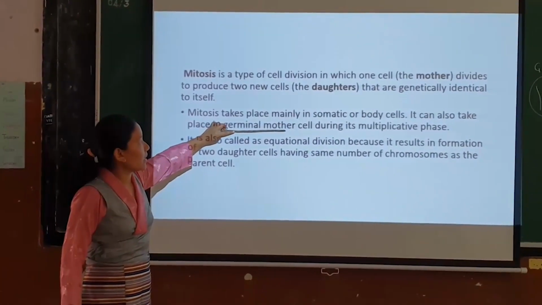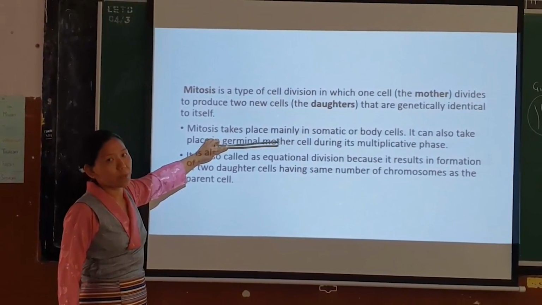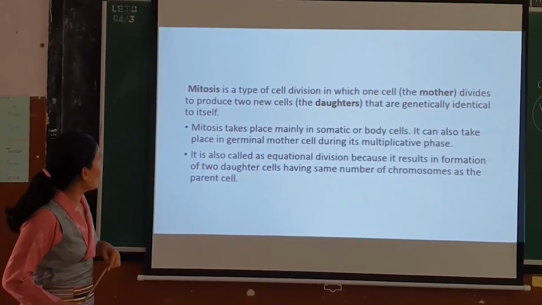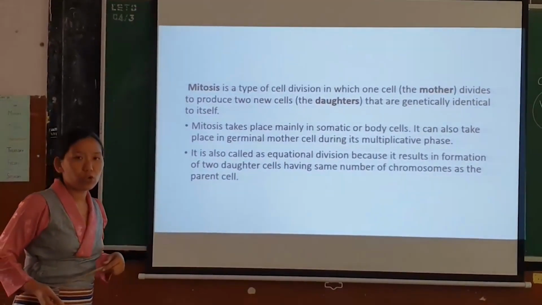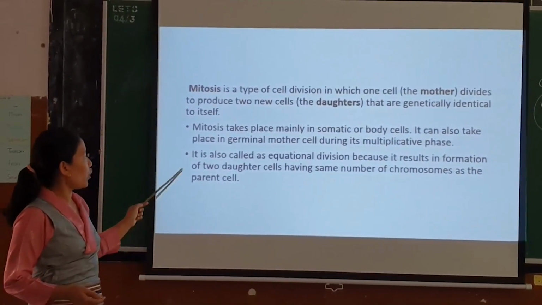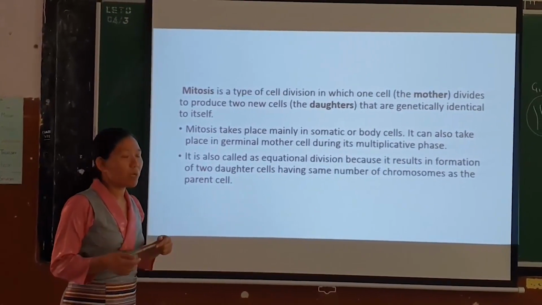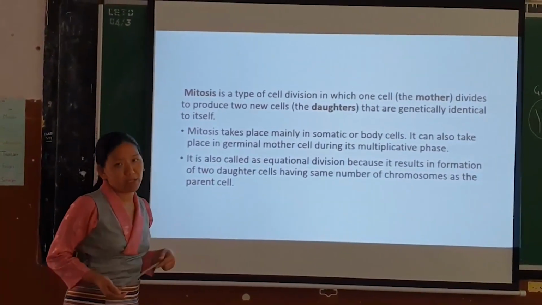These germinal mother cells are responsible for the production of sex cells. In the case of humans, it is sperm and egg. Mitosis is also called equational division because it results in the formation of two daughter cells, and these daughter cells will have the same number of chromosomes as that of the parent.